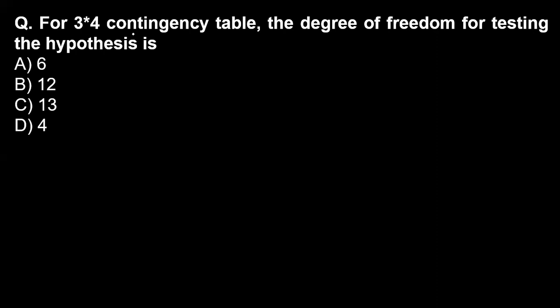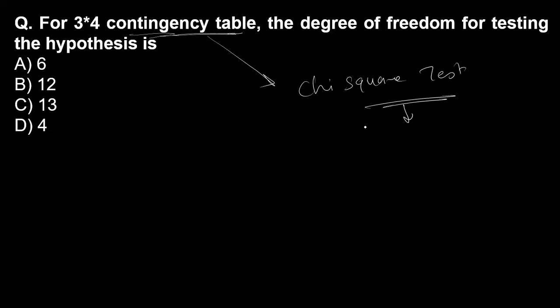For 3, it is a multiplication: a 3 multiply 4 contingency table. The degree of freedom for the test of hypothesis is asked. First of all, the contingency table is prepared under the chi-square test. And what is a chi-square test?